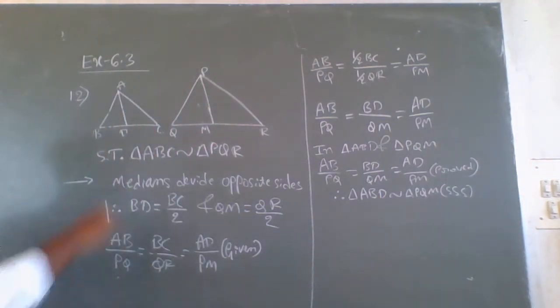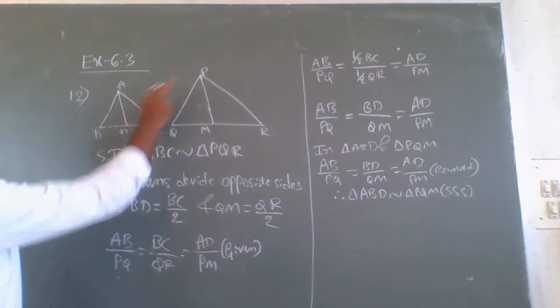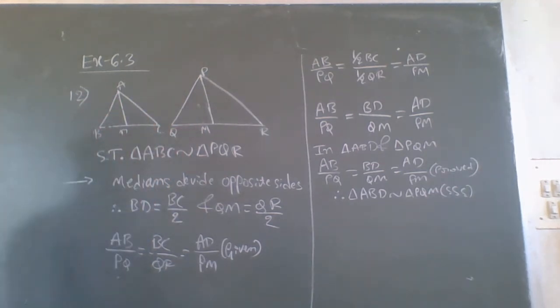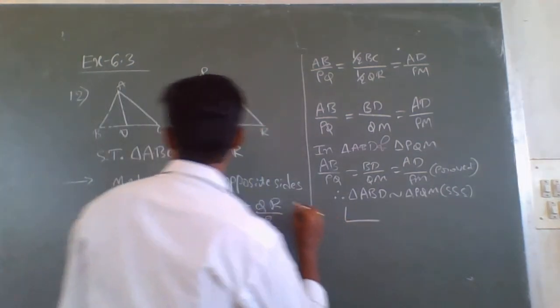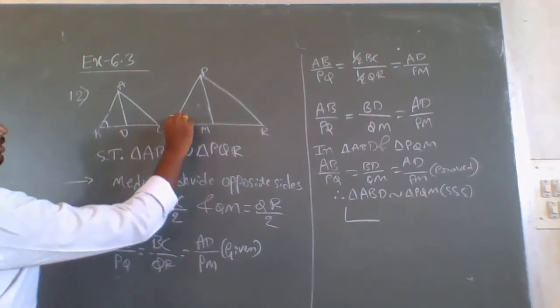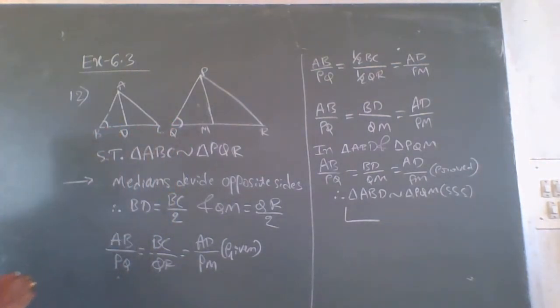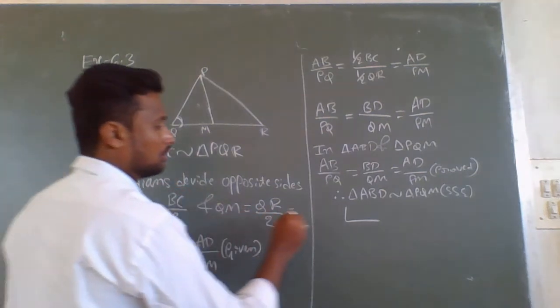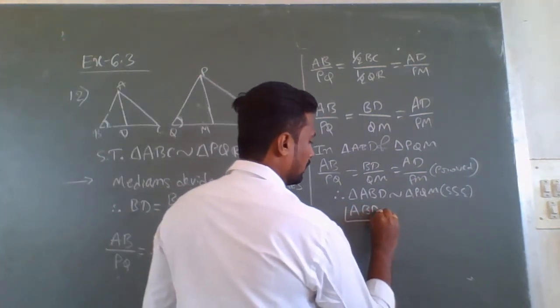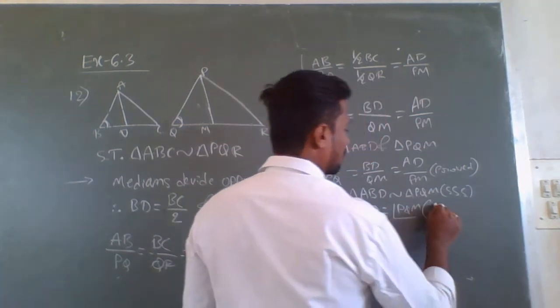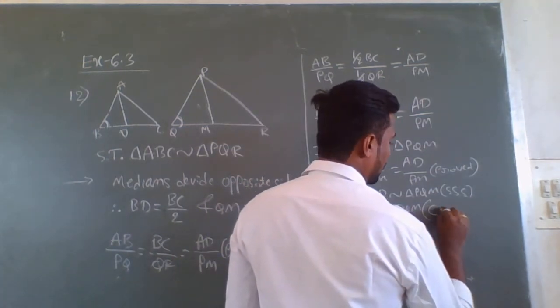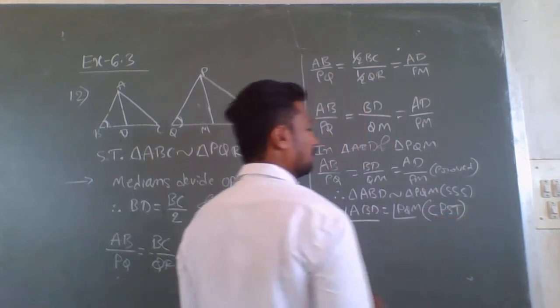So now, if triangles ABD and PQM are similar to each other, then angle ABD is equal to angle PQM, because these two angles are corresponding parts of similar triangles.